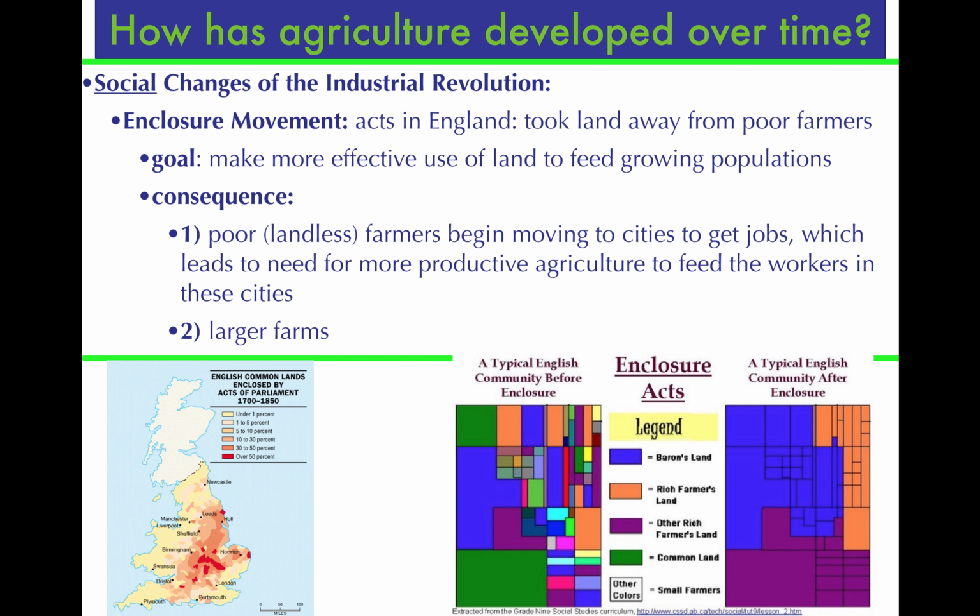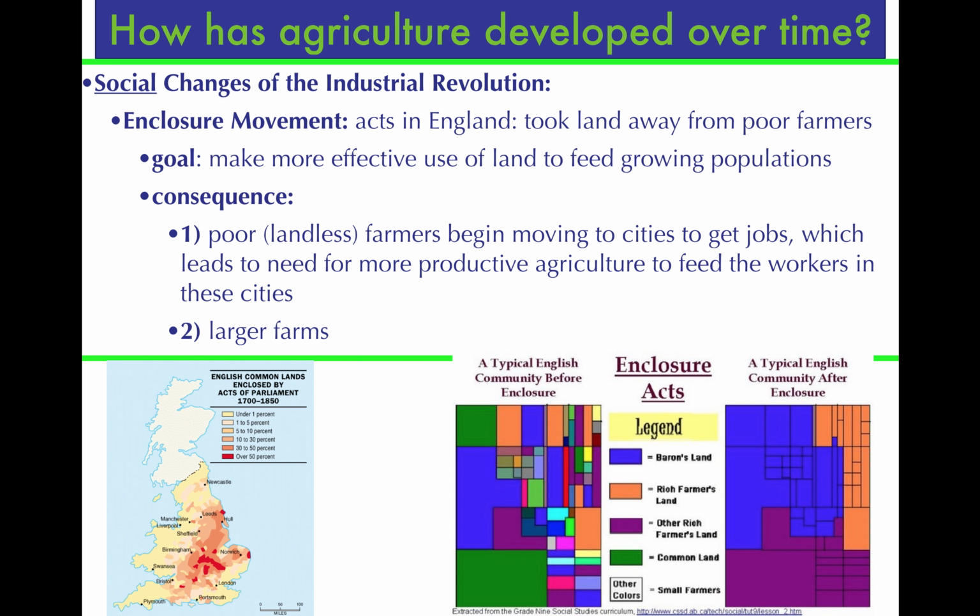This first began here with something that's known as the Enclosure Movement. The Enclosure Movement was a series of acts, and you can see on the bottom left as early as the 1700s, where wealthy landowners were given the opportunities to buy out land from poor farmers. And you can see on the bottom right, excuse me, the English settlements and land patterns before the Enclosure Movement versus after. And you can see that those farms have been consolidated.